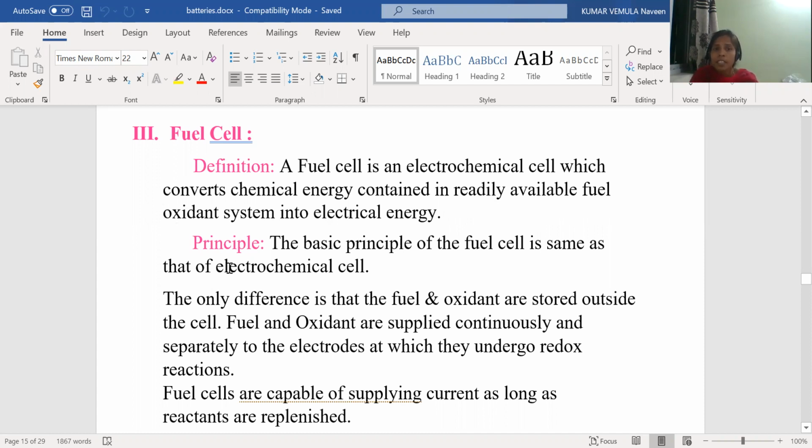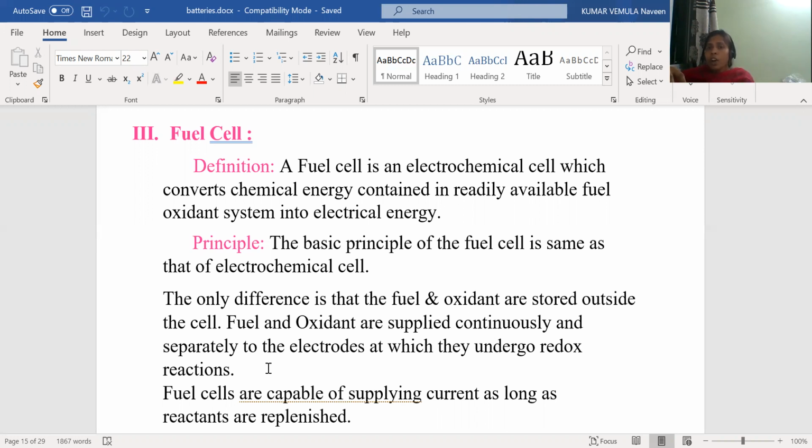The basic principle of the fuel cell is the same as that of an electrochemical cell. It is similar to that of an electrochemical cell. The only difference is that fuel and oxidant are stored outside the cell. Fuel and oxidant, these two are stored outside. And these are supplied to the battery continuously from outside. So fuel and oxidant are supplied continuously and separately to the electrodes at which they undergo redox reaction. So what we are doing here, through the anode, we are supplying fuel.